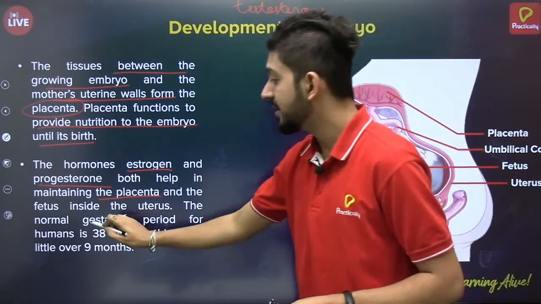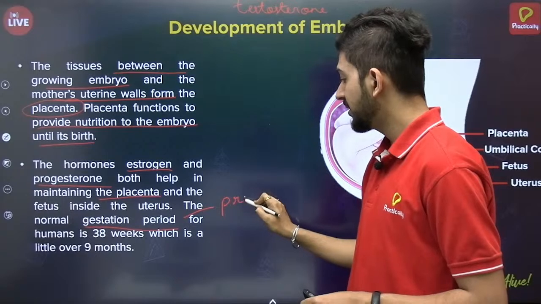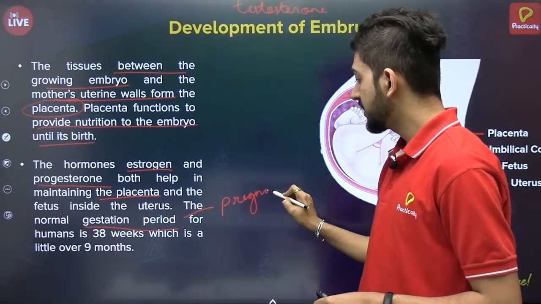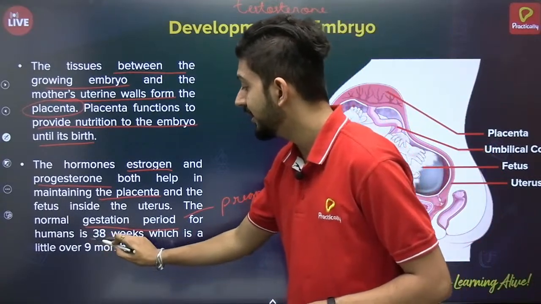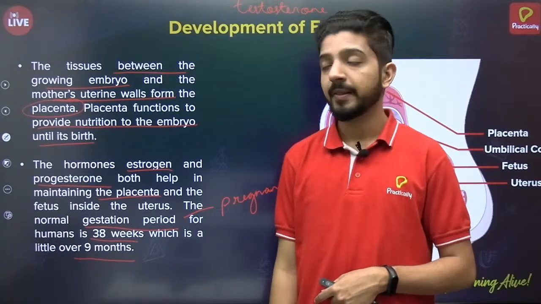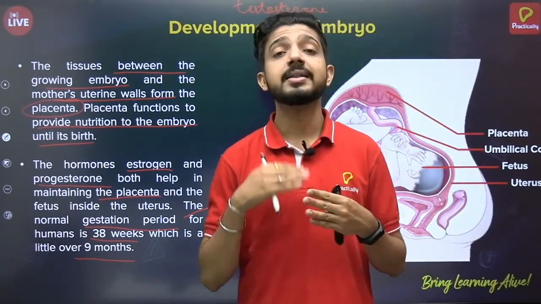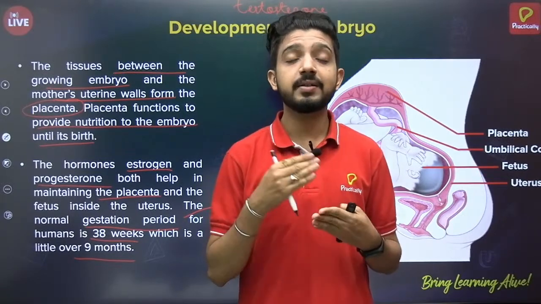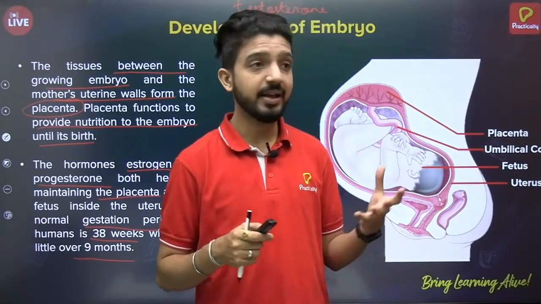The gestation period, which is a technical term for the pregnancy period, in humans is 38 weeks, which is around 9 months. During these 9 months, a lot of processes take place, and step by step various organs are developed and the fetus develops.